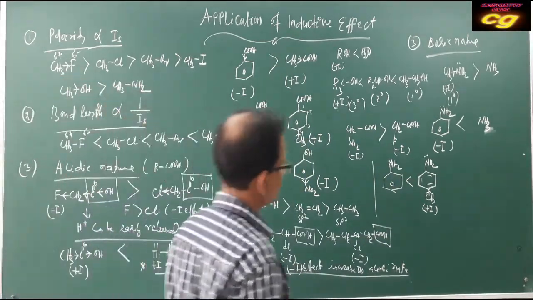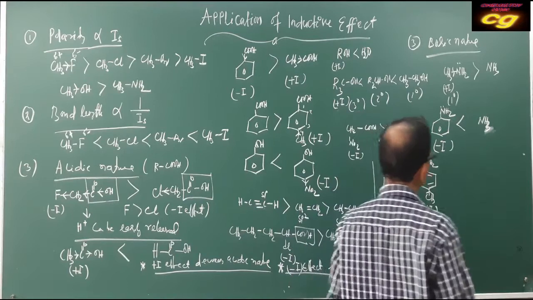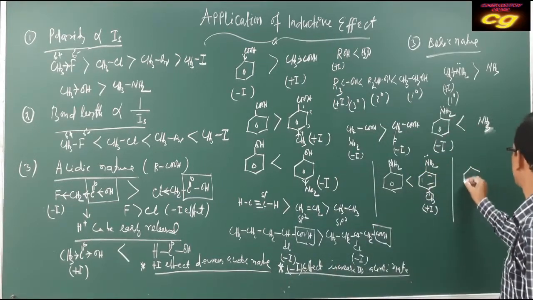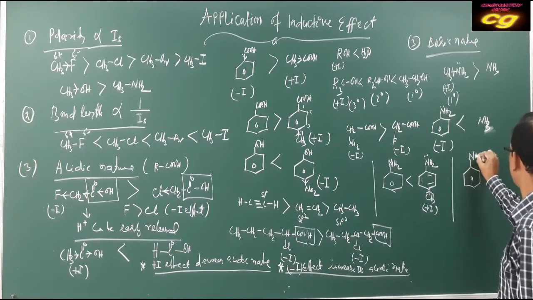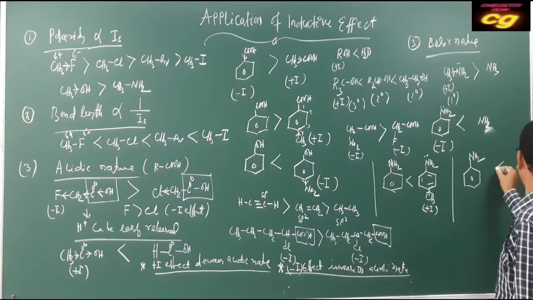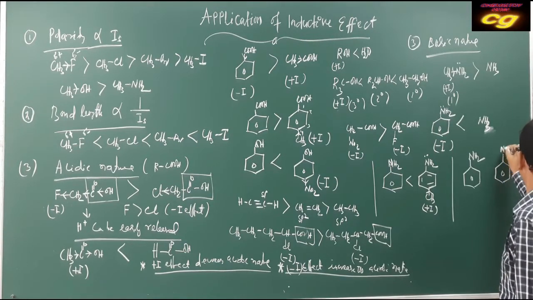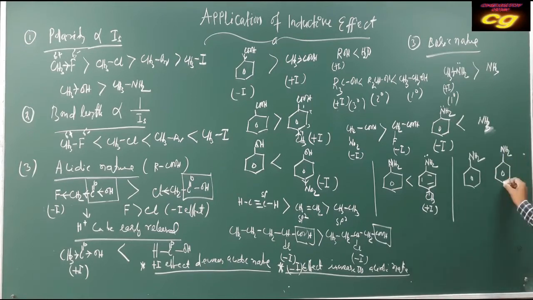Now, basic character regarding minus effect. For example, you can take this aniline, and another one, aniline having a nitro group.